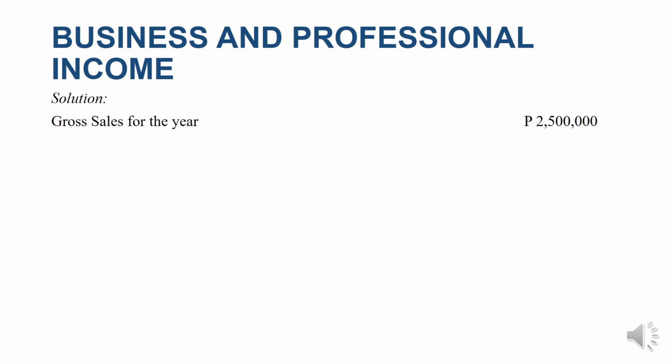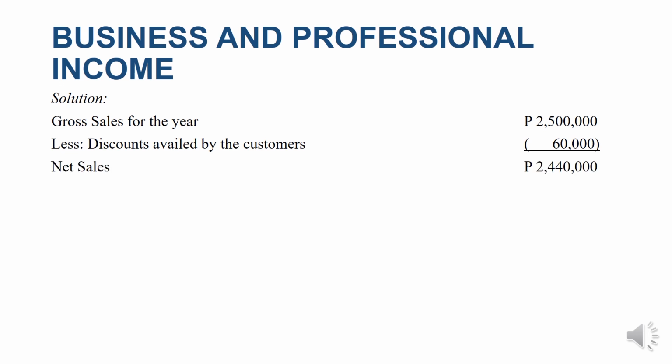We have 2,500,000, and then we will deduct the discounts availed. However, remember that the discounts given is 100,000 pesos, but we only deduct the 60,000 pesos because this is the actual discount availed by the customers, that is 60%. So we have net sales of 2,440,000 pesos.